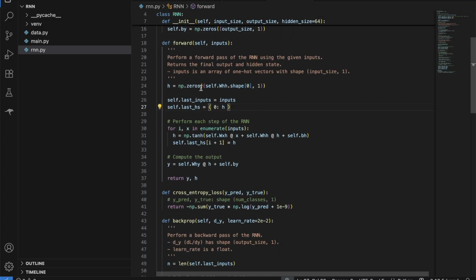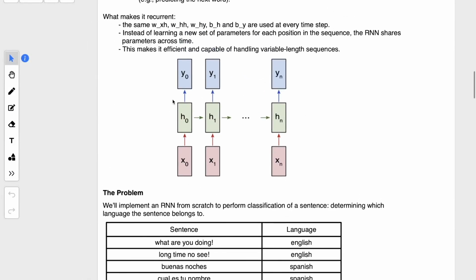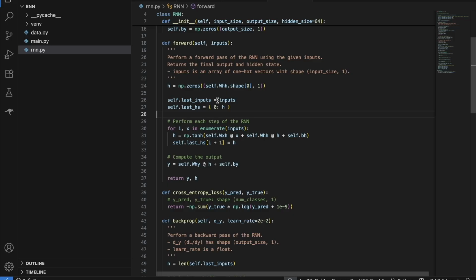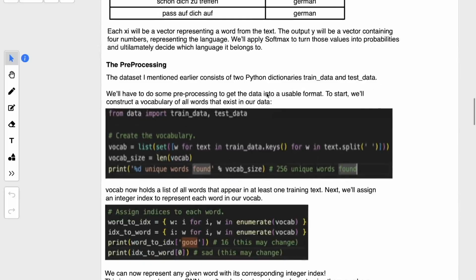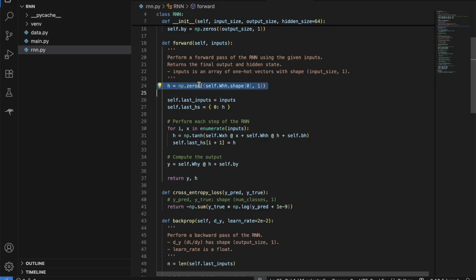Here we are just initializing our first hidden weights to 0, because initially, if we go to the diagram up, the first layer here only belongs to the input, right? It doesn't belong to any output of a hidden layer, right? So initially the output of a hidden layer we assign it to 0. So when it is multiplied by the input in the formula, this will be 0. So this whole term will become 0 and it will be negligible. It will be removed exactly, right? So for the first layer, the formula will be input into input weight plus bias of hidden layer. So that is why we are initializing it with 0.